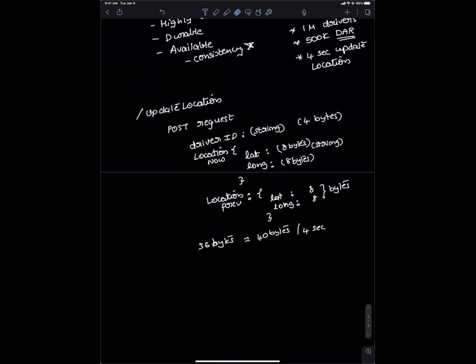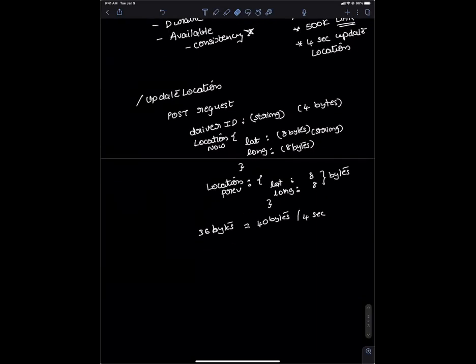I'll definitely share the schema, but if you want to go specific, I'm going to go with either a SQL based database, which has a location ID, lat and long, and the driver ID for storing. But I will not be using that for updating the location each time. I'm using the quad tree as a cache for the database. But I will come to that in some time. Hold on for 1 second, if that is okay with you.